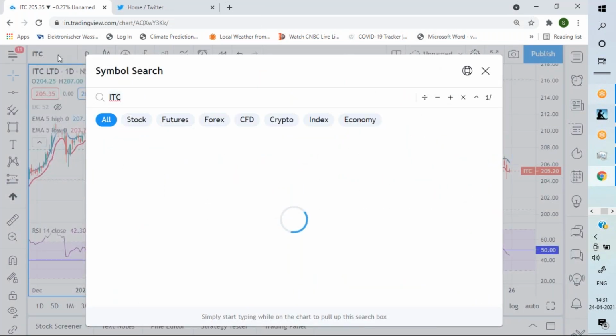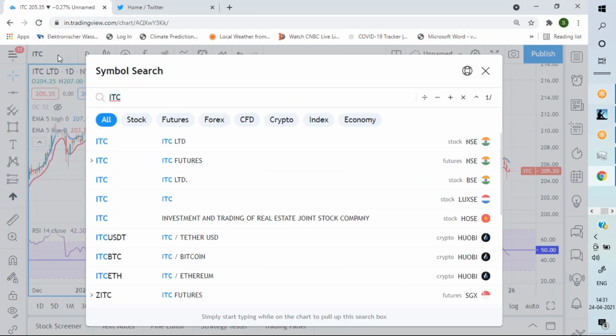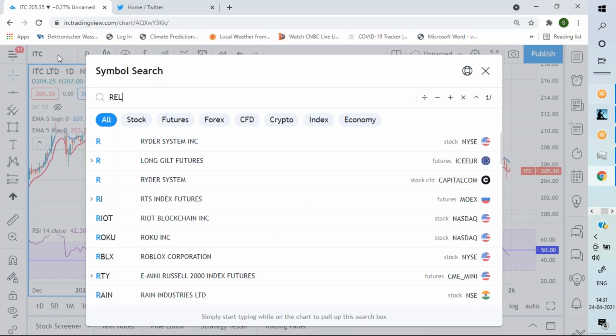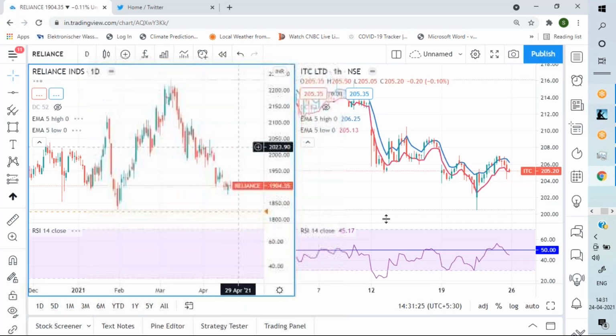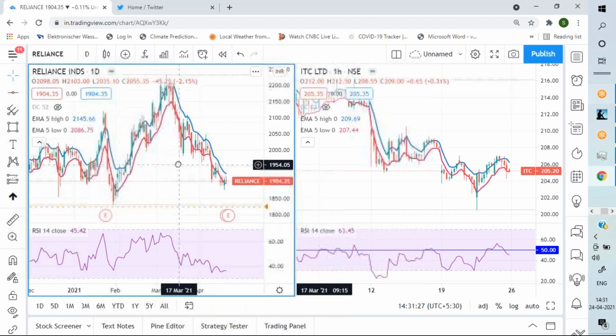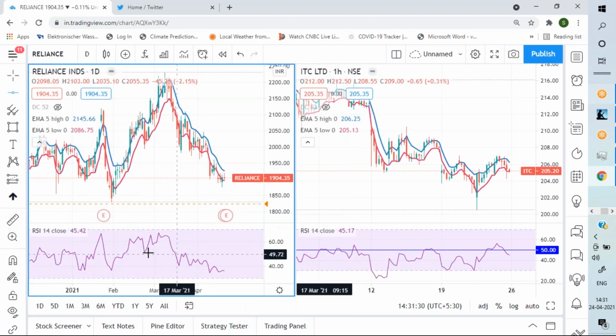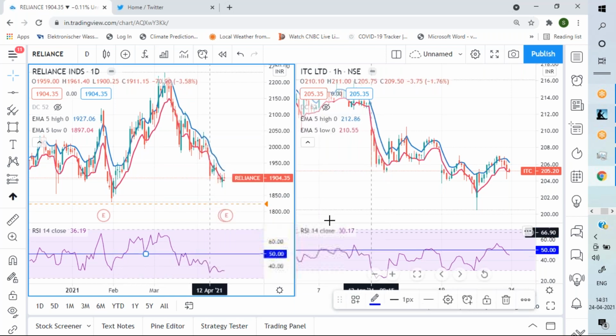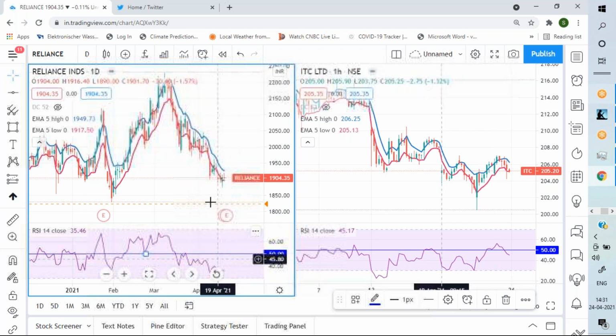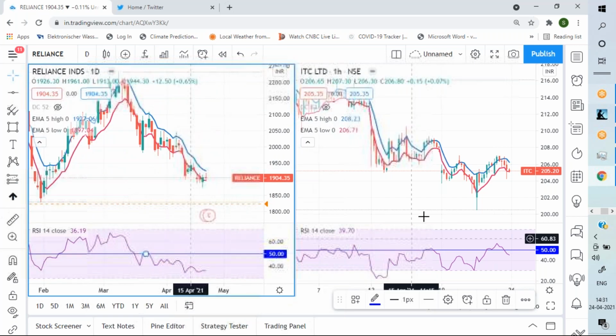Let me show a different stock, Reliance, which is not as low beta. Reliance, you can see, is in a steady downtrend. Now, how do you take the shorter term trades?